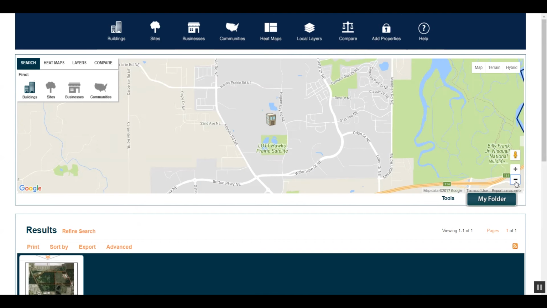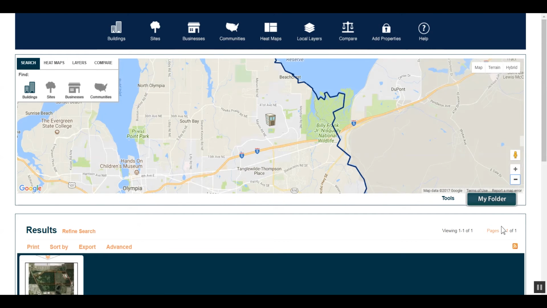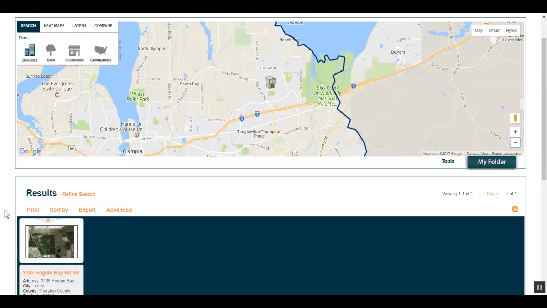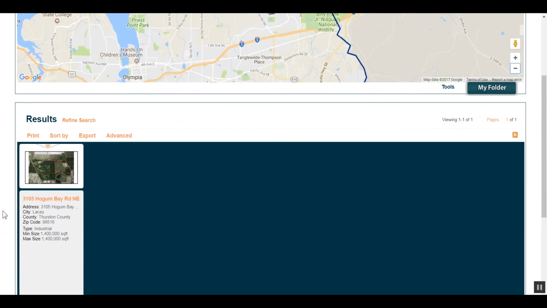When we scroll down, some high-level information on the property will be displayed, but I want to know more about this property, so we click on the link for additional information. Now we can see basic property details on the left and further information on the right.